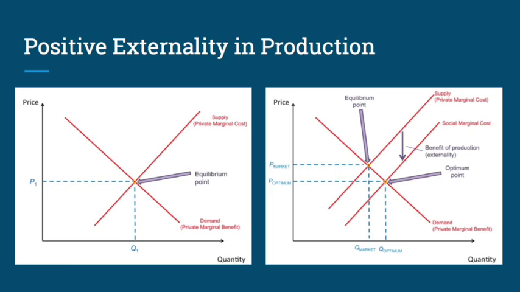Here we see graphs of positive externalities in production. The left graph is the same as the negative externality slide, but on the graph on the right, we see that the private marginal cost is greater than the social marginal cost, and therefore the optimum point is below the equilibrium point, which causes the quantity to increase and the price to decrease.